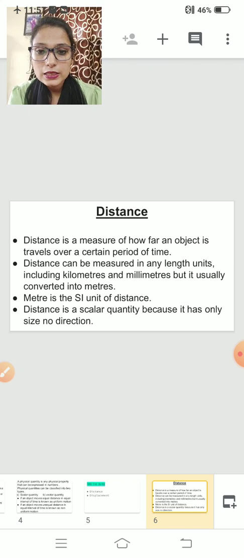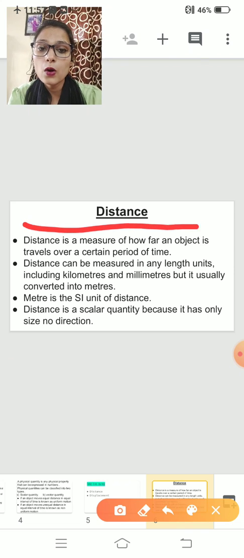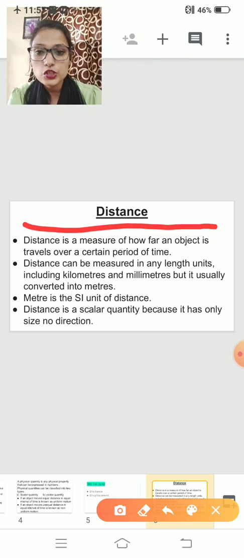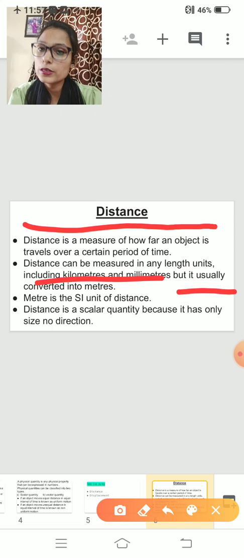What is distance? Distance is a measure of how far an object travels over a certain period of time. Distance can be measured in any length units, including kilometers, millimeters, but it is usually converted into meters.